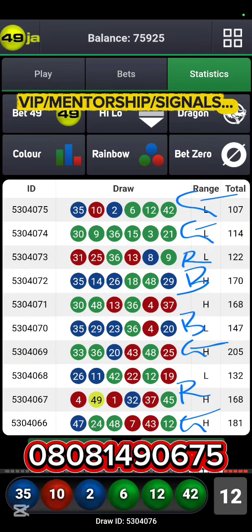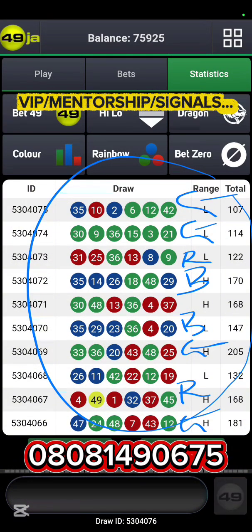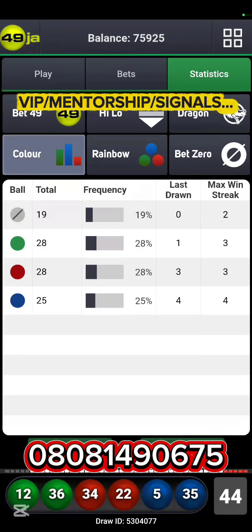So you can see in the last 10 draws, we had green win a total of 4 times, red a total of 2 times, blue a total of 2 times. In an ideal situation, you might have one of them win 6, 7 times in overtime. Minimum of 5. So green is actually doing decent, pretty decent. So let's get on. We have ourselves a draw.